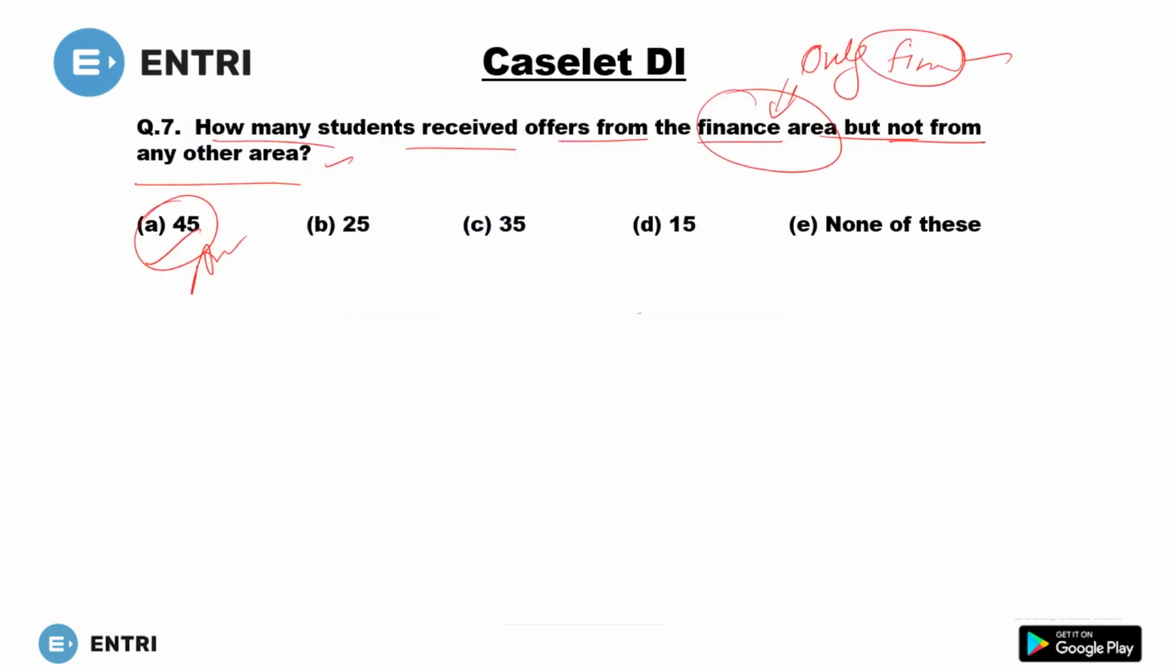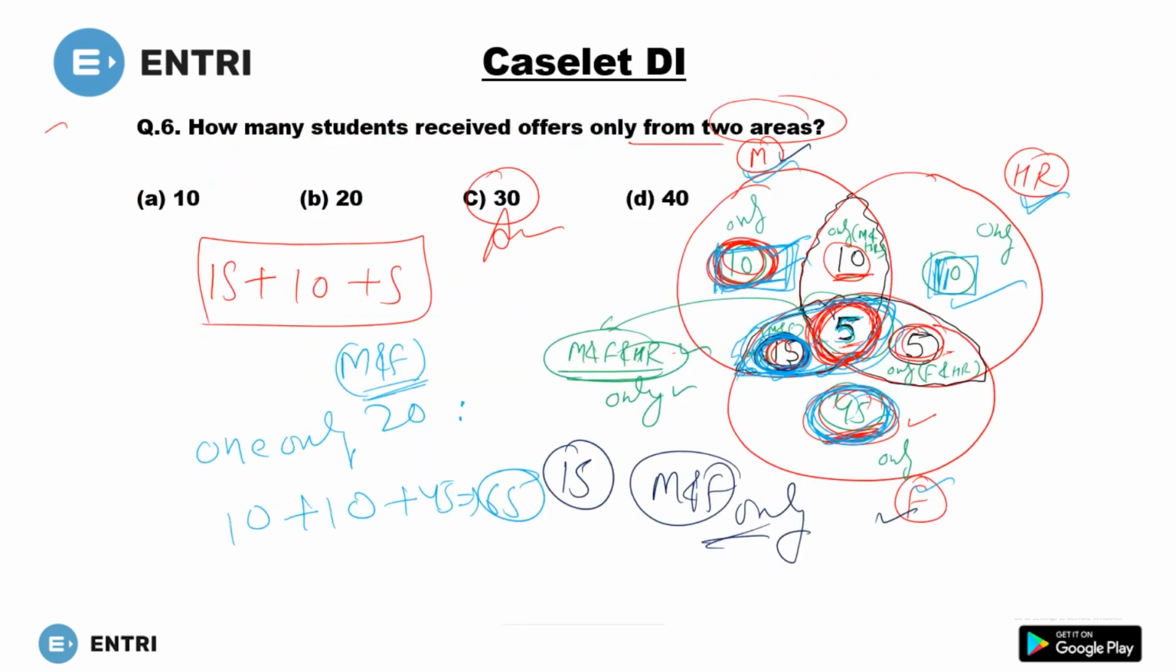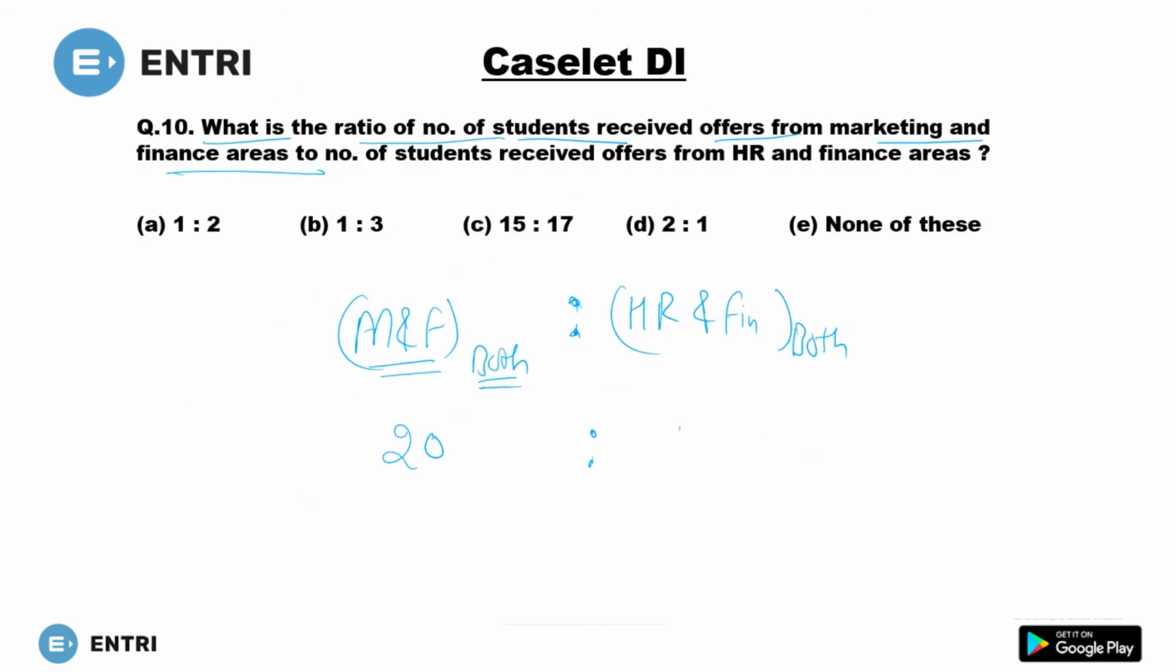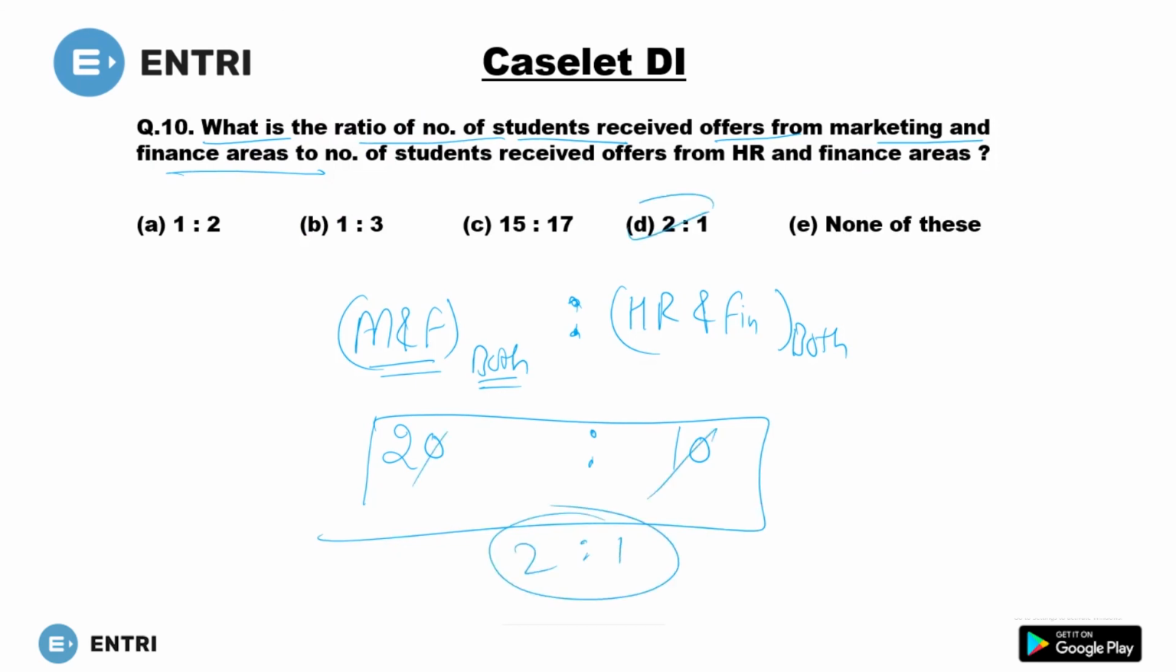HR and finance. So what will be in HR and finance? So this area, this 5 and this 5. So this 5 plus 5, what you'll get? You will get 10. So this 10 you will get here. Okay. Then 20 ratio 10, what you'll get? You will get 2:1. It means this is the answer. I hope this concept is clear to you.